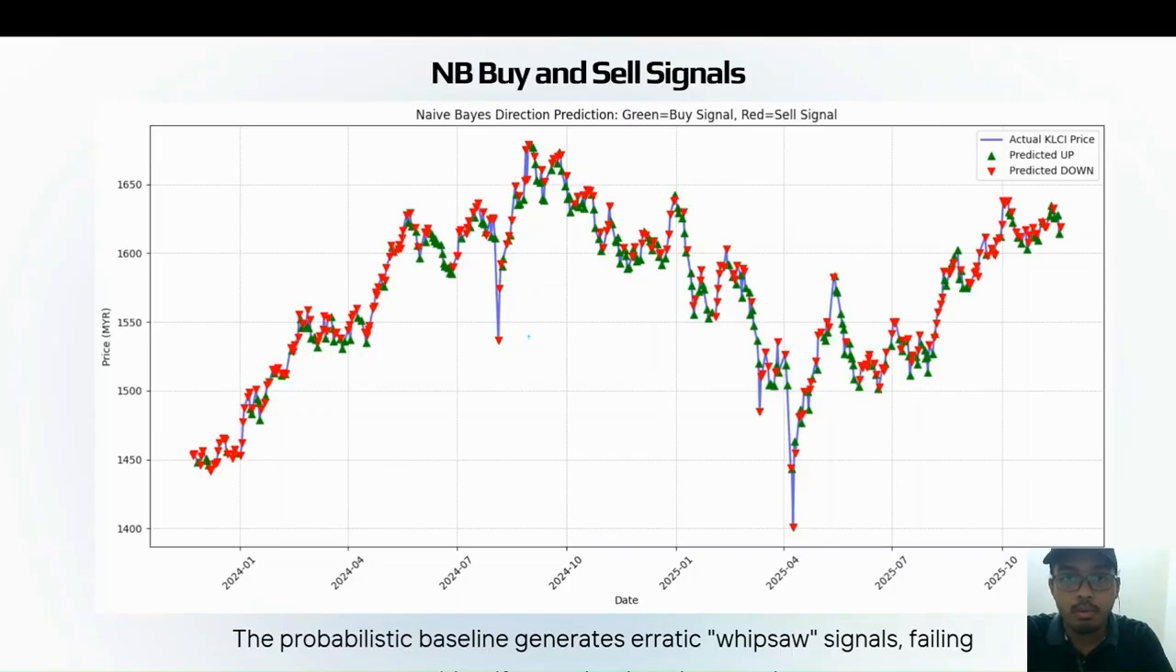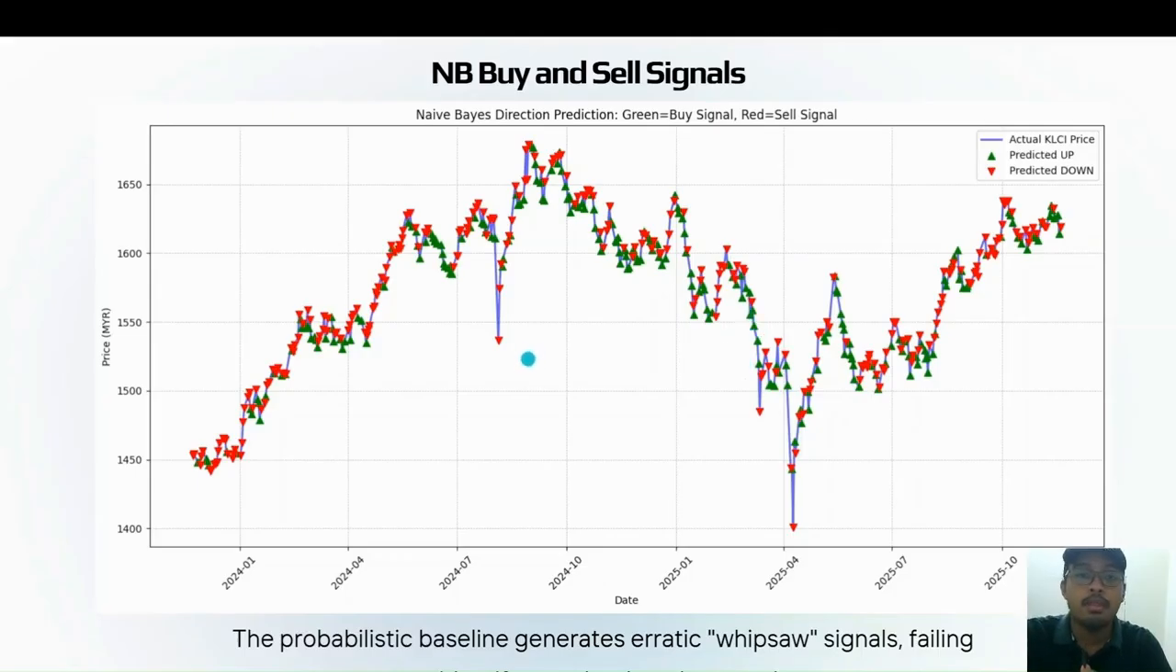To illustrate even more why naive Bayes failed, we plotted the buy and sell signals predicted by the naive Bayes. The green one is the buy signal and the red one is the sell signal. As you can see, the model generates what we call whipsaw signals. It keeps switching between buy and sell without capturing any sustained trends. Here, it tells you to sell, and then buy, and then sell, and then buy again. So it is very inconsistent, and it is also giving buy signals when the market is clearly selling off. For example, here the market is clearly dropping, but it tells you to buy.